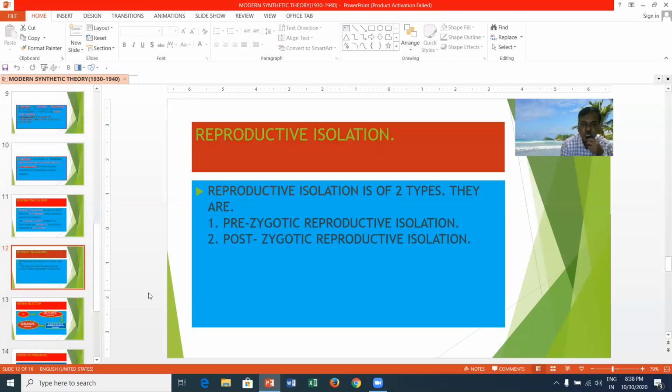Reproductive isolation is of two types: pre-zygotic, which means before fertilization, and post-zygotic, which means after fertilization.